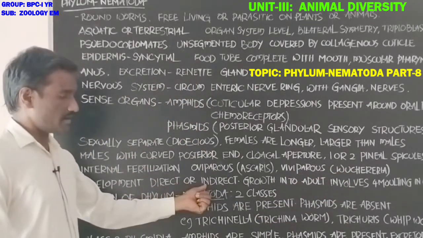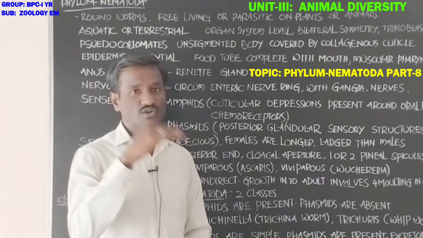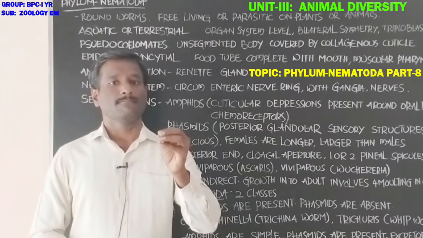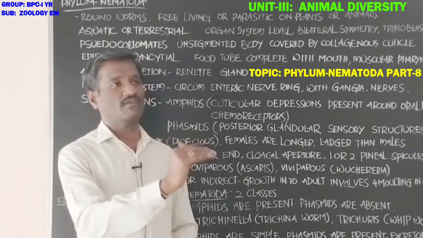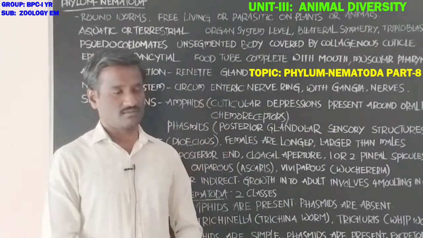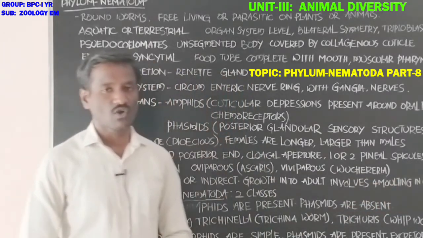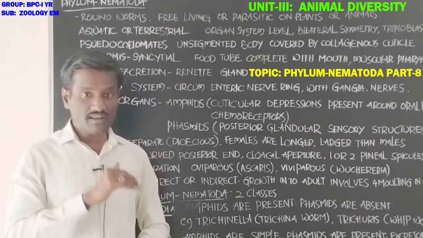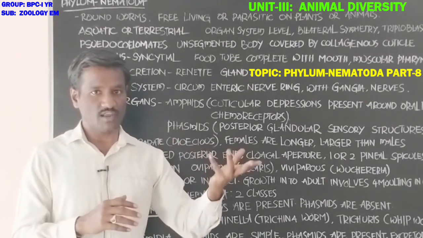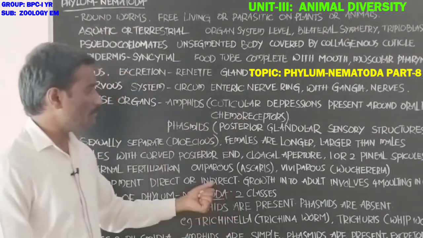Development is direct or indirect. In indirect development, growth into the adult form involves larva stages. The development of the larva into the adult shows four moltings. Growth into adult involves four moltings in the larva stages. Molting means periodical shedding of the outer body covering to make way for growth of the body. That is called molting.